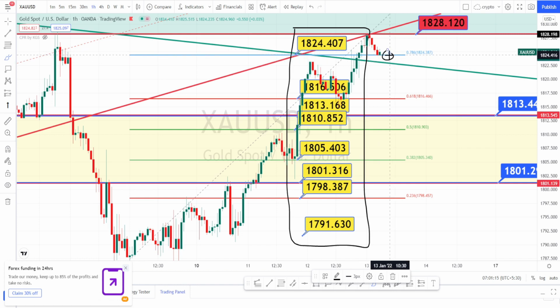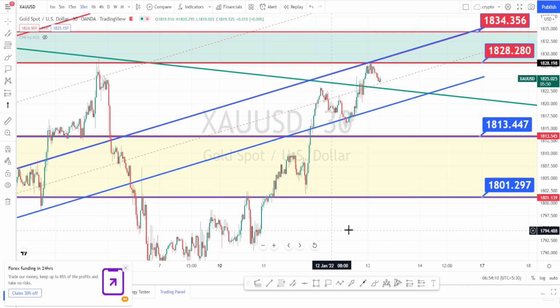Wait for the market to break this support level and to break this dynamic support level of the symmetric triangle from the daily time frame, then go on a bearish side trade. Let us do the analysis in 30 minutes time frame.